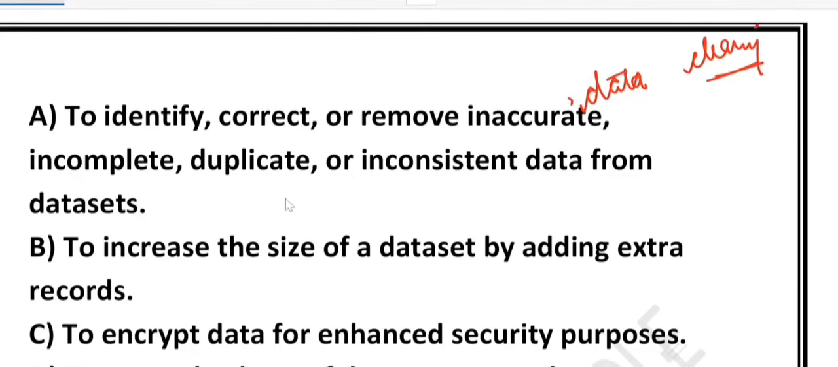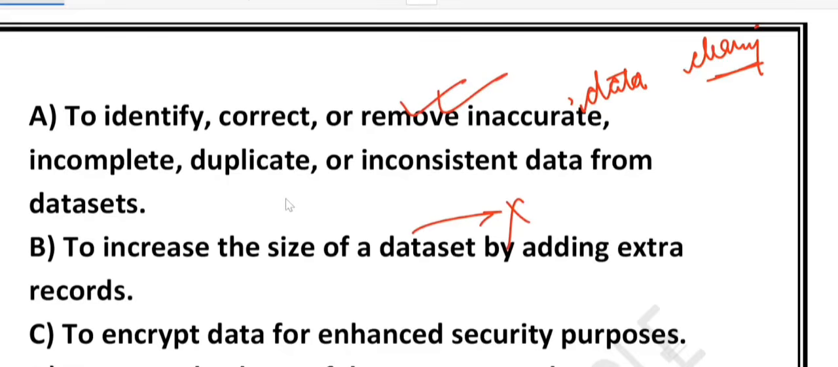Just like washing vegetables before cooking, you clean data before using it. If there are errors, missing values or duplicates, data scrubbing fixes or removes them. So if a customer database has the same person entered twice with slightly different spelling, scrubbing will correct or remove the duplicate entry. What about option B, to increase the size of the dataset by adding extra records? This is wrong. Option A is correct.